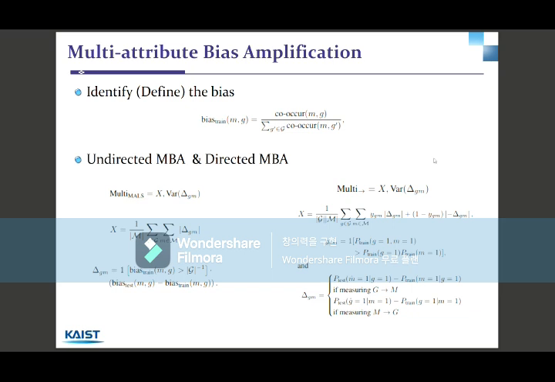The equations on the right are evaluating directional multi-attribute bias amplification. Here, unlike multi-MALS, multi with the arrow sign captures both positive and negative correlations. Moreover, similar to the directional bias amplification metric, multi with an arrow sign takes into account group membership base rates and disentangles bias amplification arising from the group influencing the attribute prediction.